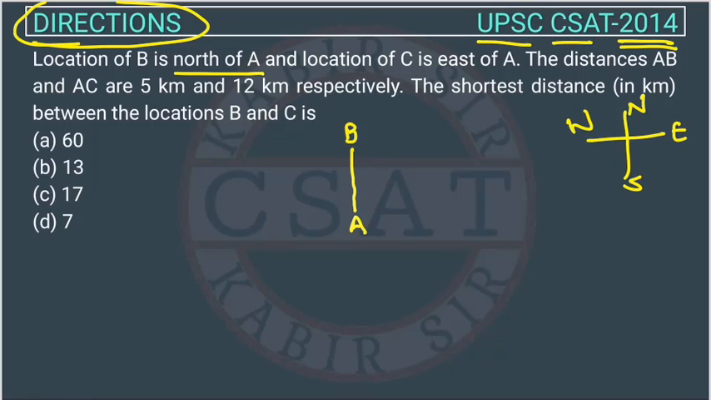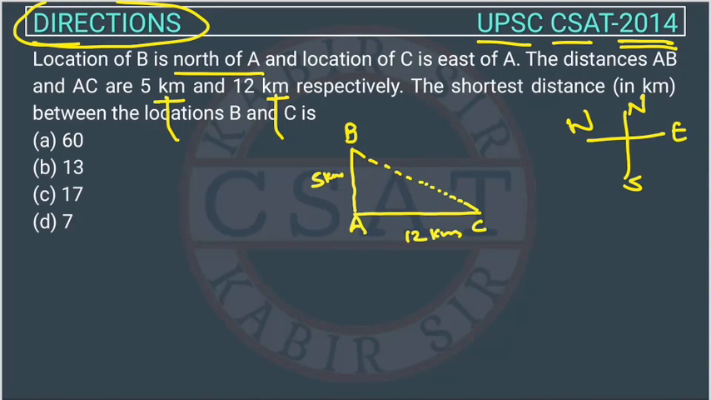And the location of C is east. So A is here, so C is in the east, so C will be here, right? The distances of AB and AC are given. This is 5 kilometers and this is 12 kilometers. See, both are in kilometers, so you have to always keep an eye on this. Here there is no problem because both are in kilometers. The shortest distance between the locations B and C will be this dotted line I am drawing. This is the shortest distance between B and C.